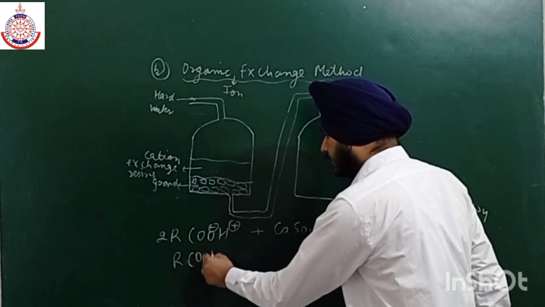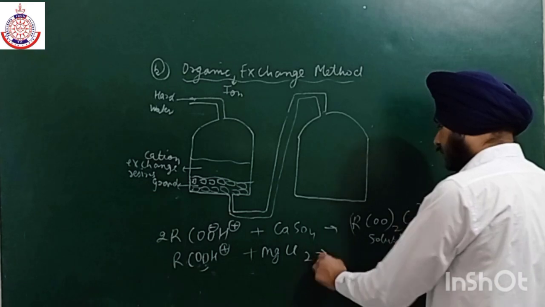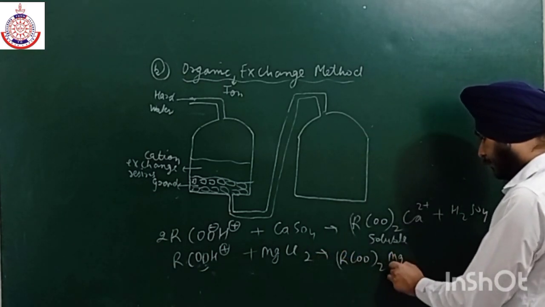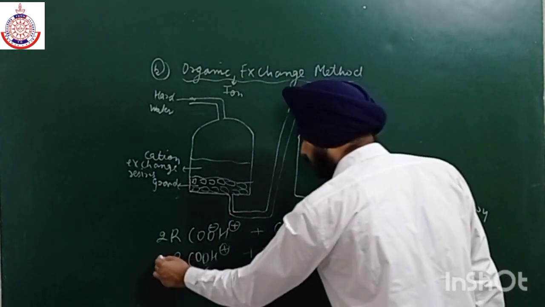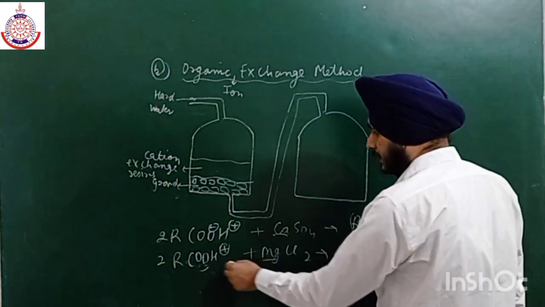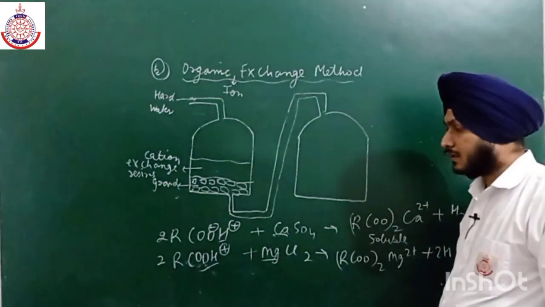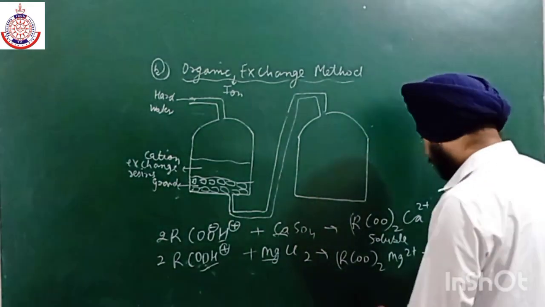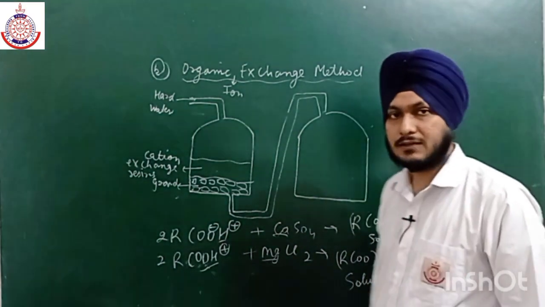If we react it with magnesium chloride, for example, what will happen? We again get a soluble salt plus 2HCl. The 2HCl will leave. Here the calcium and magnesium ions are exchanged with the hydrogen ion, with this proton H positive, and these two salts are soluble. So the water can easily form soap.